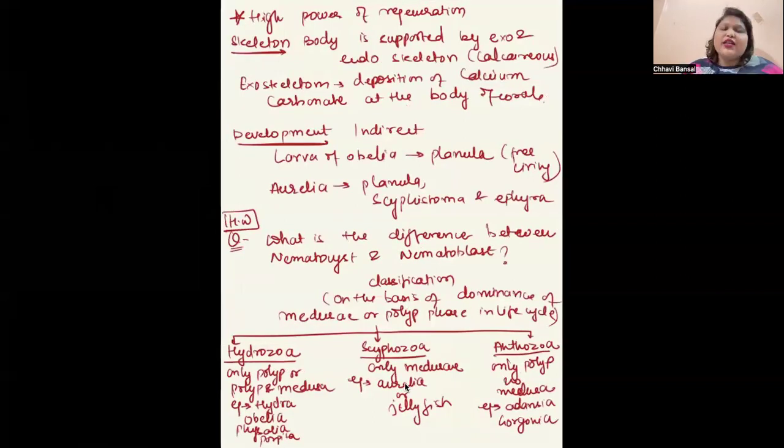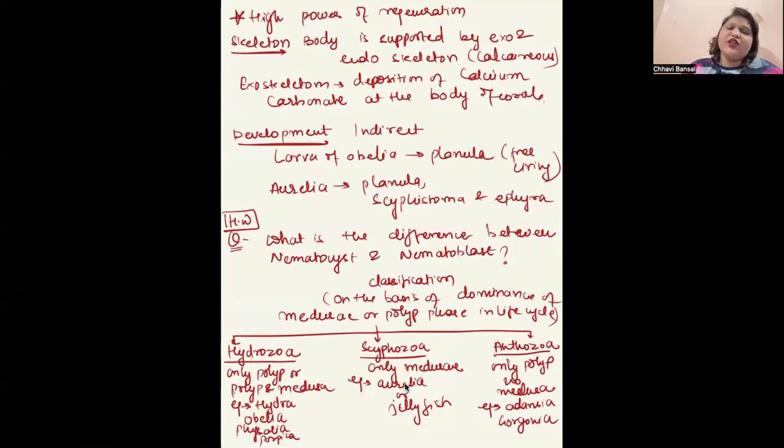An example is Hydra. Skeleton: they have the body supported by both exoskeleton and endoskeleton. In both cases it is calcareous, meaning made up of calcium carbonate. In the case of corals, it is exoskeleton. Otherwise, other coelenterates have endoskeleton. Development is indirect; they have a larval stage. The larva of Obelia is the planula larva, which is free living, whereas in Aurelia it is planula, scyphistoma, and ephyra.